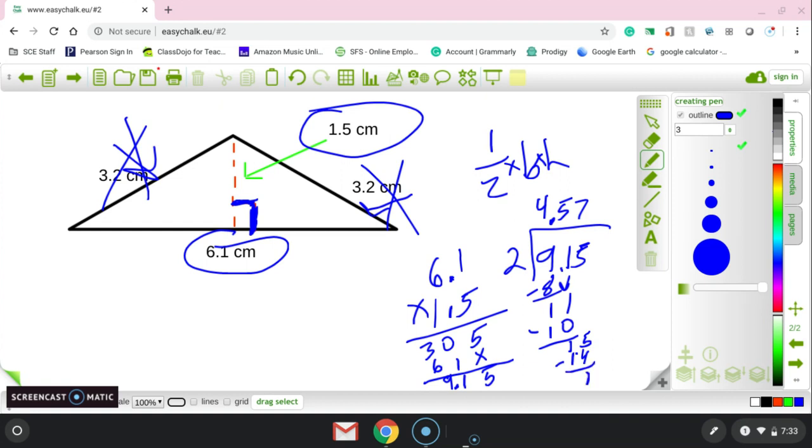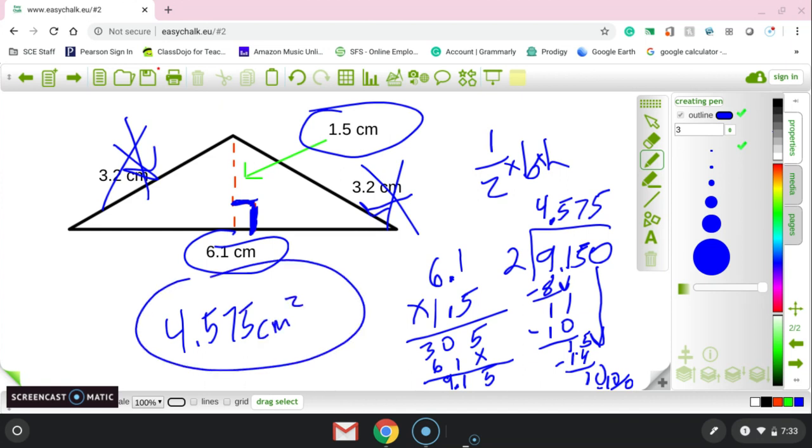Now, I can't have a remainder when I have a decimal, so you just add a 0 at the end and bring it down. How many times will 2 go into 10? 5 times, which is 10. We're left with 0. So on this one, our answer is 4.575 centimeters squared. That is the area of the triangle.